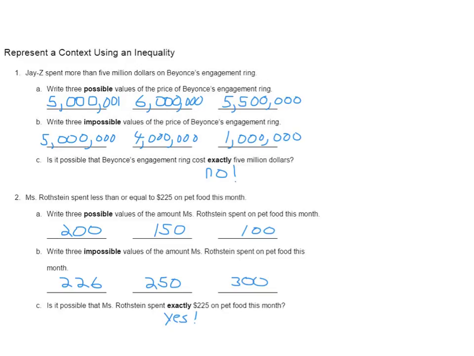Now, Miss Rothstein spent less than or equal to 225. So possible amounts she spent: 200, which is less than that, 150, 100. Three impossible values: one could be 226, because that's greater than 225. Same with 250, same with 300. And is it possible that she spent exactly 225? Well, yes, because she spent less than or equal to 225. So she could have spent exactly 225.